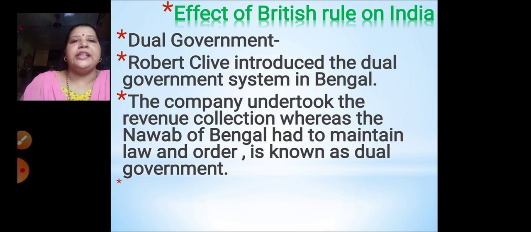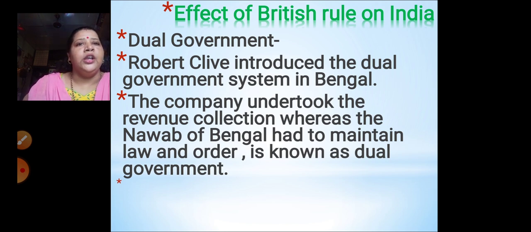In the previous lecture we have learnt about the Britishers, how they gained control over the Marathas also. Then we've learnt about Chhatrapati Pratap Singh. Now we are going to learn something else about the British rule in India, that is the dual government. Let's see what were the effects of British rule on India.